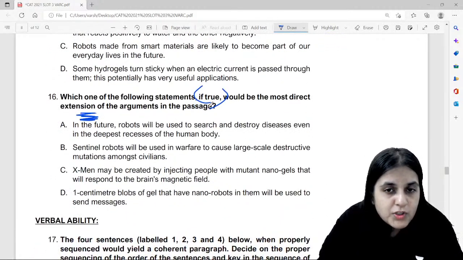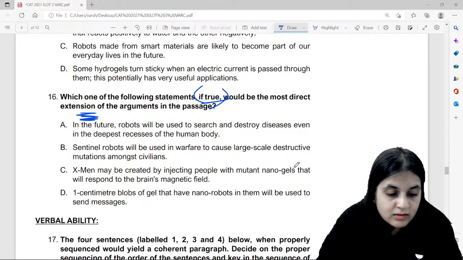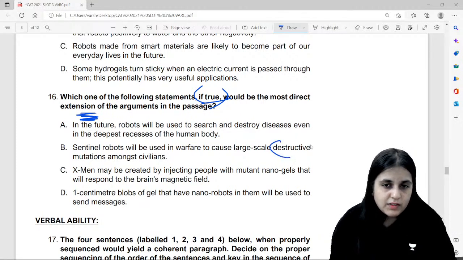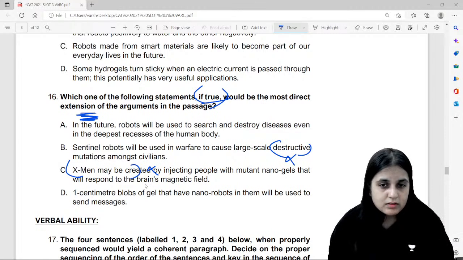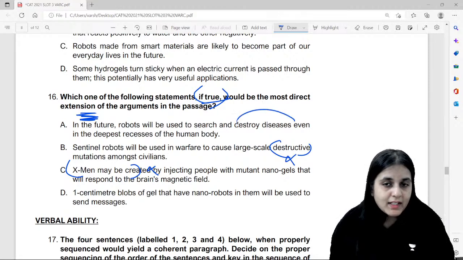Wonderful, very good. Which one of the following, if true, would be the most direct extension of the arguments in the passage? Come on, you tell me. The author is in love with the idea. Remember this. So we don't need a destructive effect. The passage is not talking about X-Men being created. वो first para में आके खत्म हो गया. Basically, it's about how it can help humans. So answer option is A.